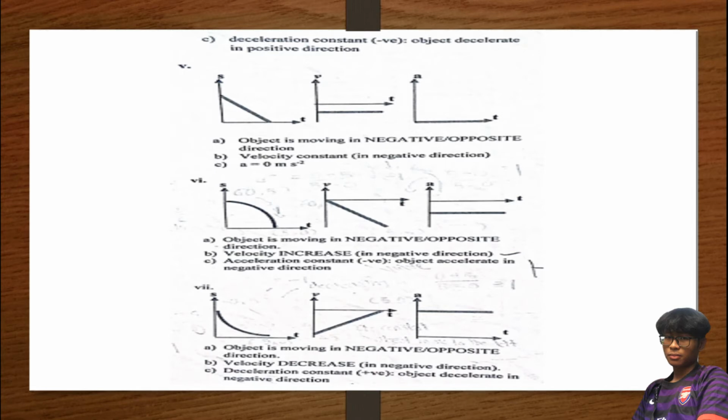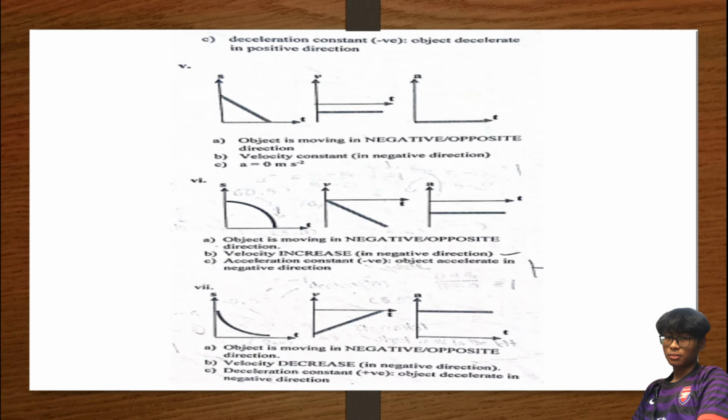So okay, sekarang object is moving in negative or opposite direction juga, tapi bentuk graph dia macam melengkung keluar. So since dia keluar, kita tahu gradient dia increase. Dekat sini dia low, makin bawah dia makin high.